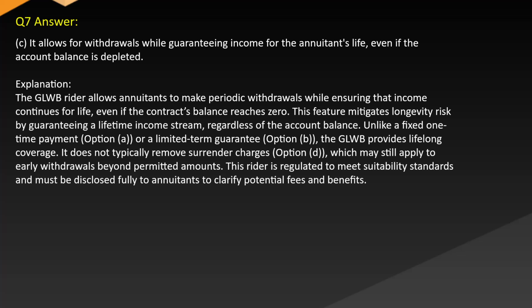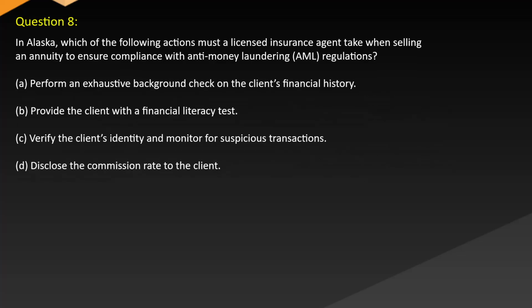This rider is regulated to meet suitability standards and must be disclosed fully to annuitants to clarify potential fees and benefits. Question 8. In Alaska, which of the following actions must a licensed insurance agent take when selling an annuity to ensure compliance with anti-money laundering regulations? A. Perform an exhaustive background check on the client's financial history. B. Provide the client with a financial literacy test. C. Verify the client's identity and monitor for suspicious transactions. D. Disclose the commission rate to the client.